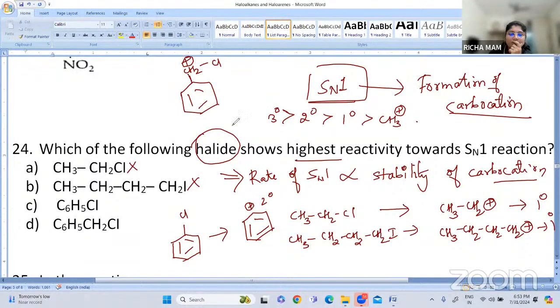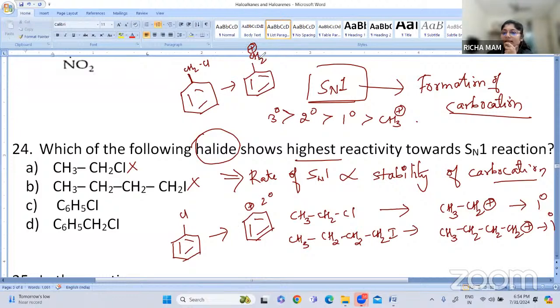Now, when we see option C and option D, here we have the benzyl carbocation, CH2Cl.